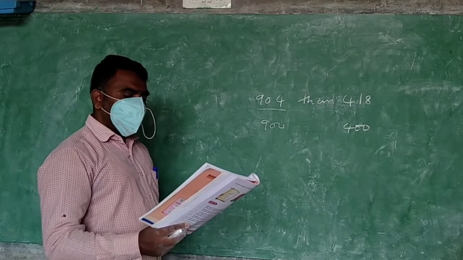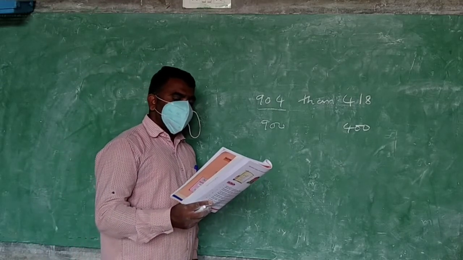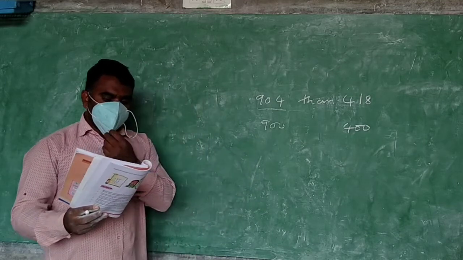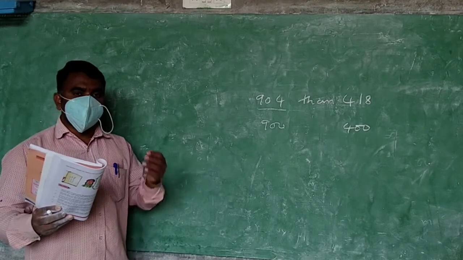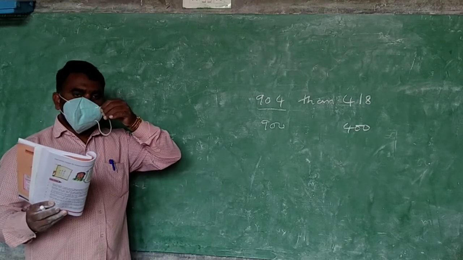Okay, next question D. There are 467 kg of wheat and 376 kg of rice in the godown. In the godown, wheat is there, rice is there.